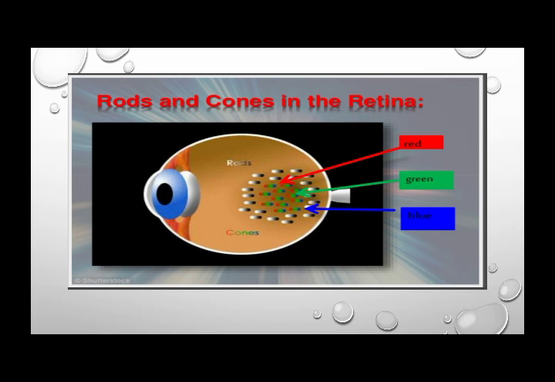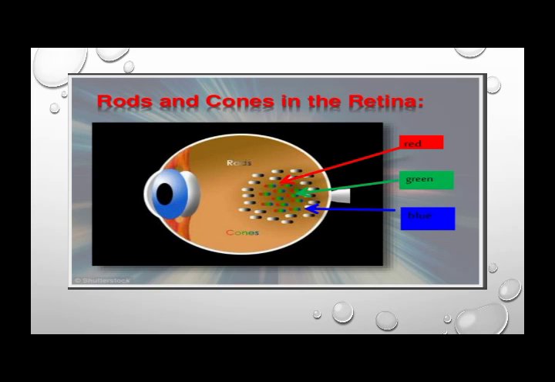Now here you can see the rods and cones in the retina, and how you are able to detect color. Some of the people you observe are colorblind. Why are they considered colorblind? Because the rods and cones in their retina are damaged by birth or by some accidental cause.